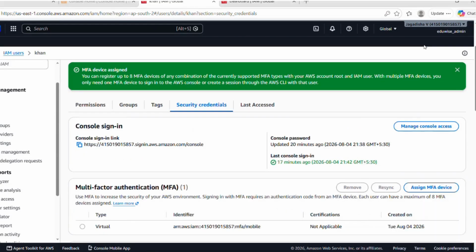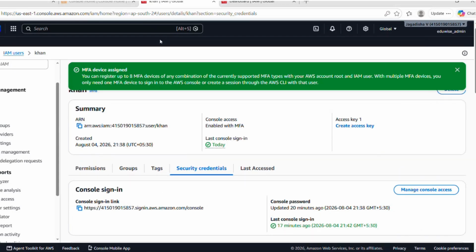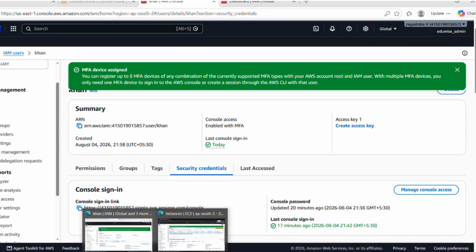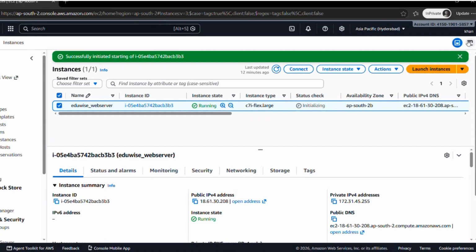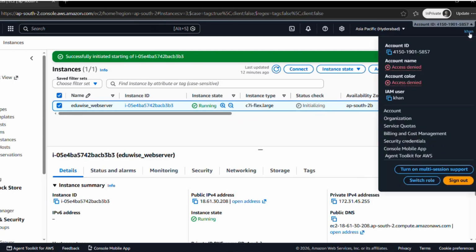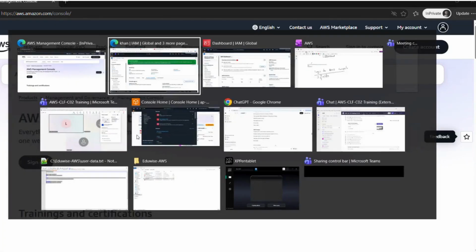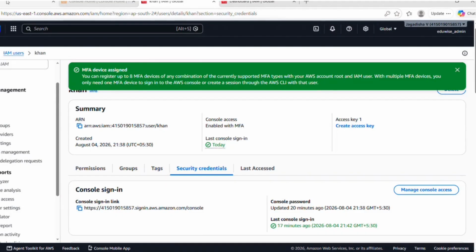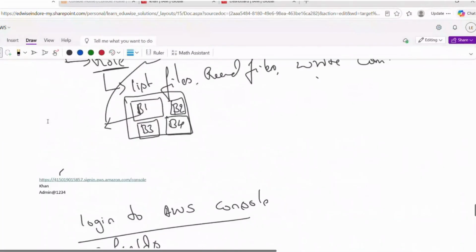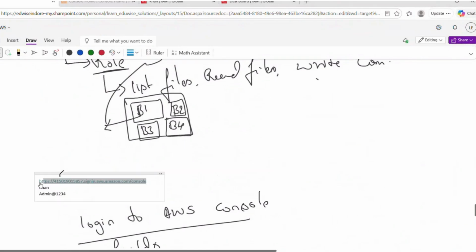Now, I've already logged in with Khan user. I will log off from the Khan user, sign out. Again, I will try to sign in with the same username.